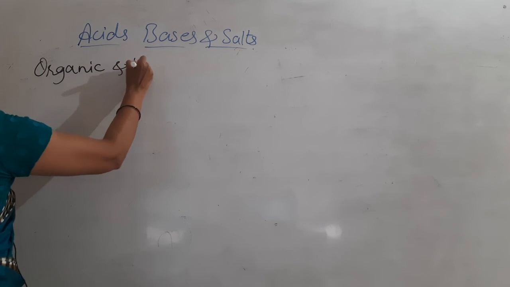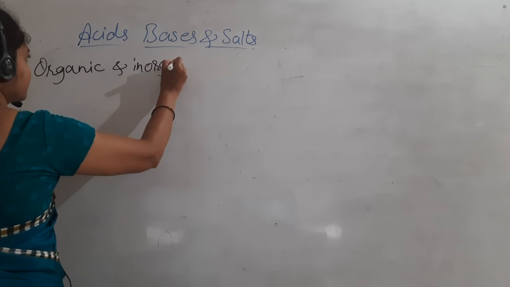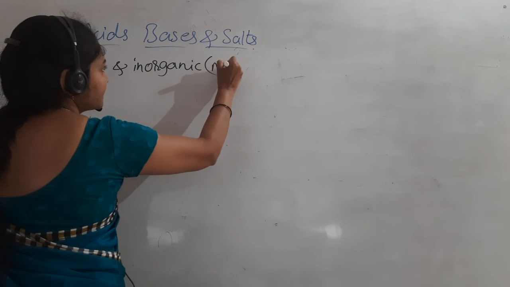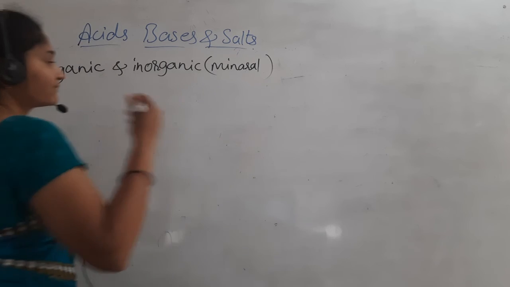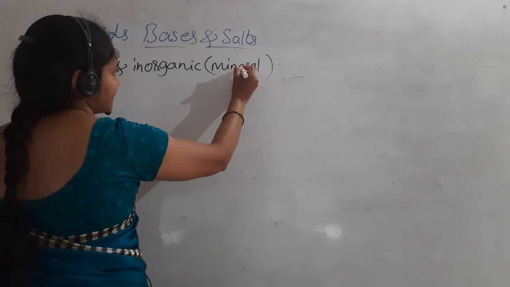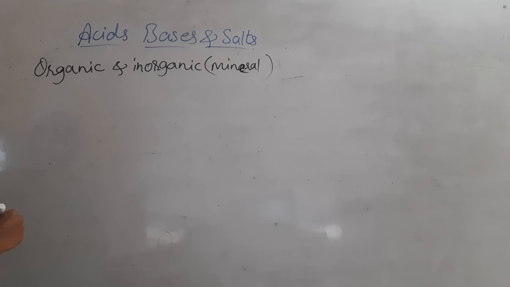Organic and inorganic, inorganic also known as mineral acids, or mineral and inorganic acids.